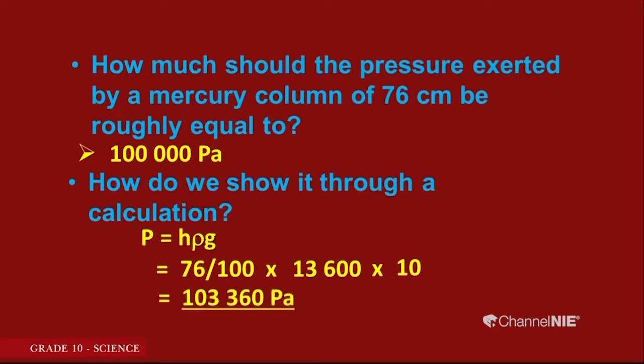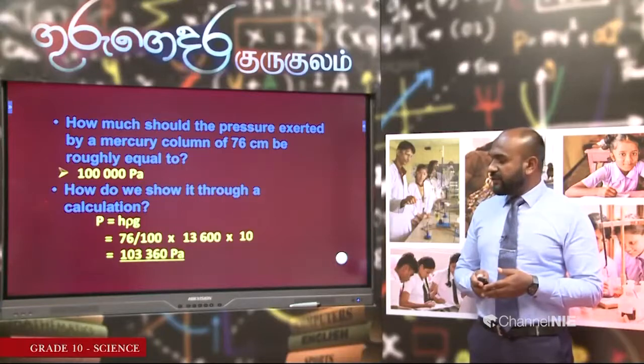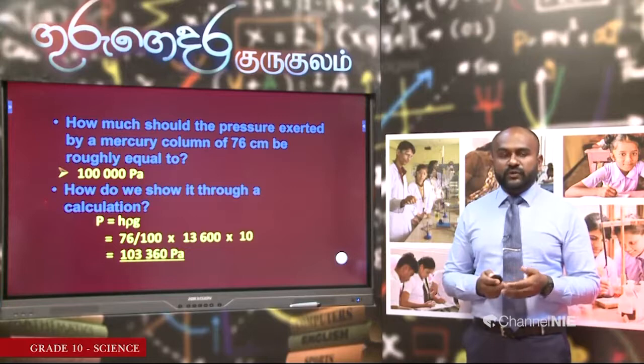As you do the calculation, you will get 103,360 pascals. If you round off to the nearest 100,000, we get 100,000 pascals, which is the standard atmospheric pressure. Let us see what the next one is.